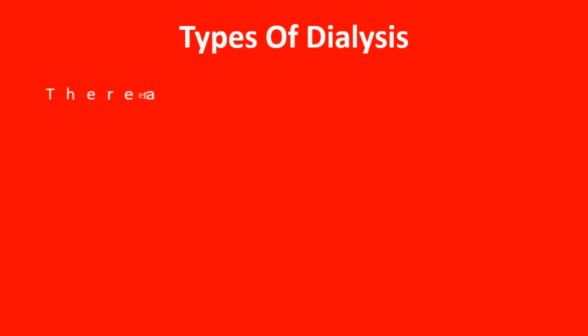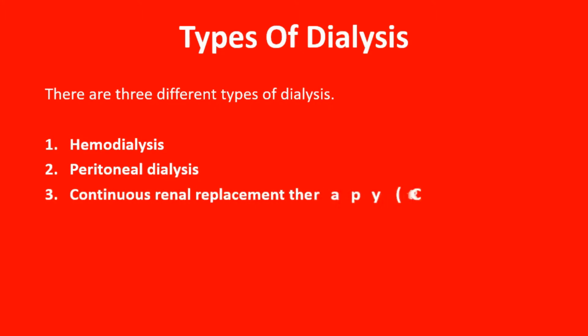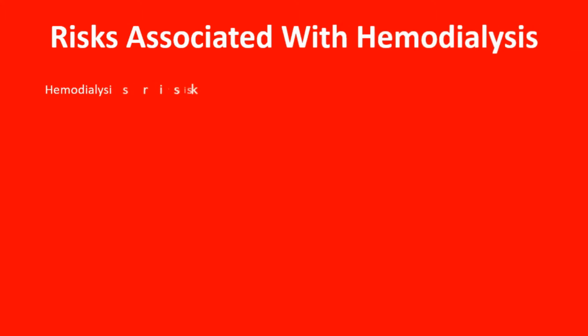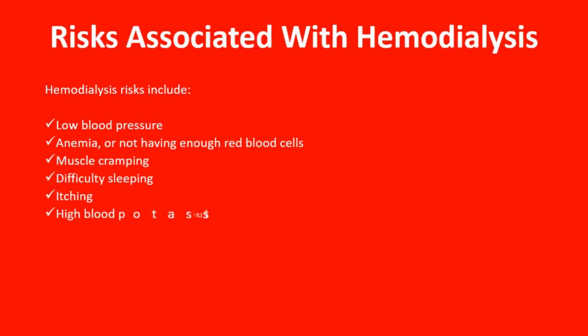Types of dialysis. There are 3 different types of dialysis: hemodialysis, peritoneal dialysis, and continuous renal replacement therapy, CRRT. Risks associated with hemodialysis. Hemodialysis risks include low blood pressure, anemia, or not having enough red blood cells, muscle cramping,